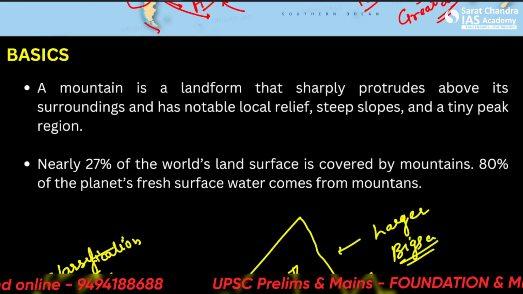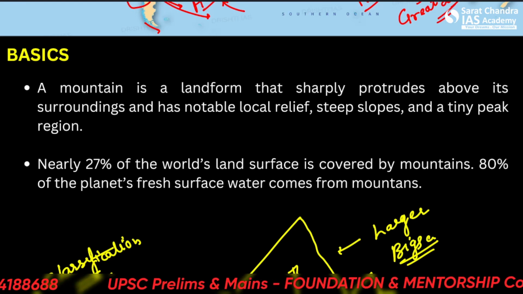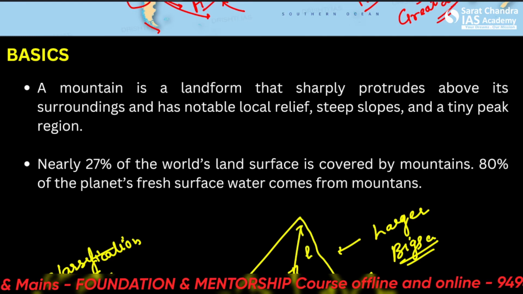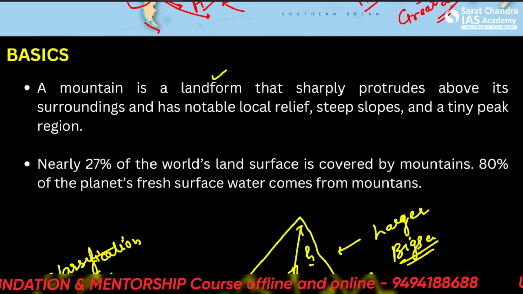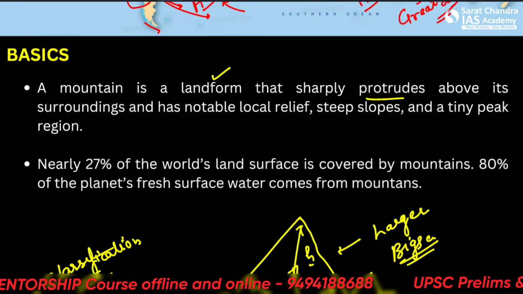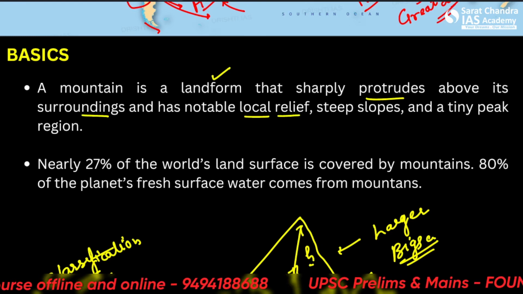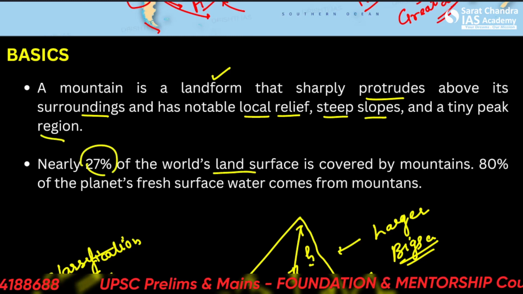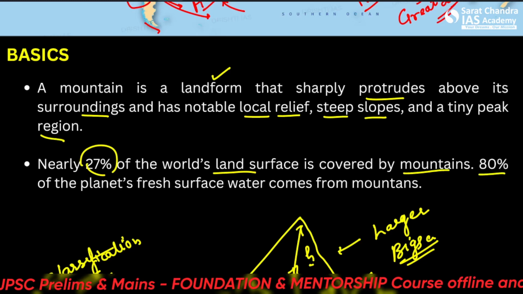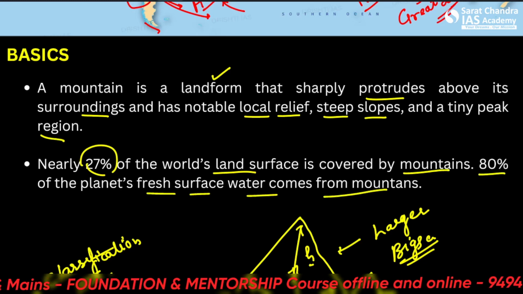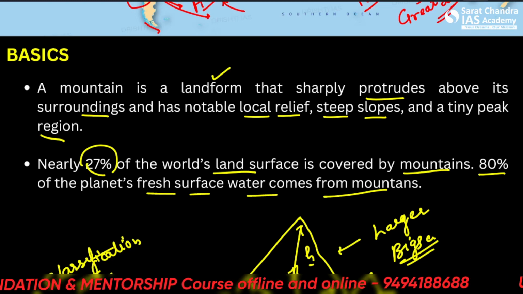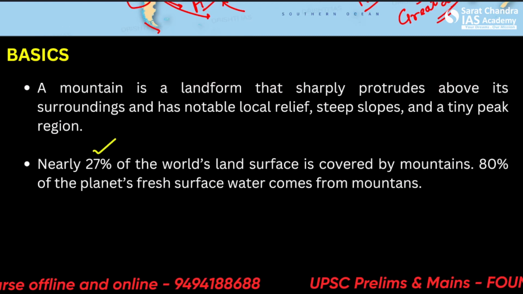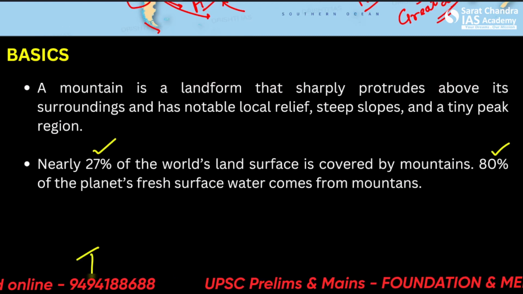So as we can see, mountains are essentially conical shaped. All right, so it is either bigger in diameter or bigger in height. A mountain is a landform that sharply protrudes over its surroundings and has notable local relief, steep slopes, and a tiny peak region. Nearly 27% of the world's land surface is covered by mountains, and 80% of the planet's fresh surface water comes from the mountains. So this is some important data which you can write in your answer or remember. Such data is very important to note down. All right, and this can help you in your introduction writing a lot.